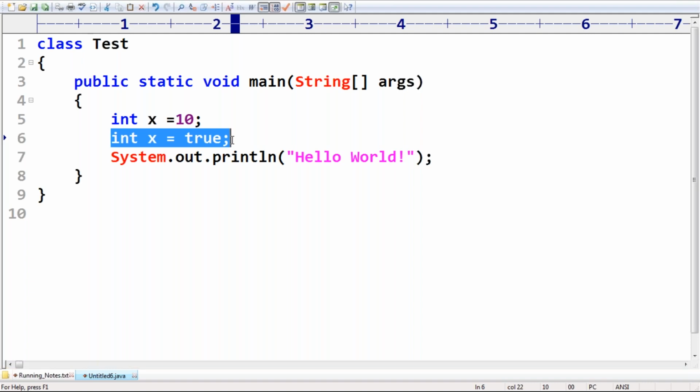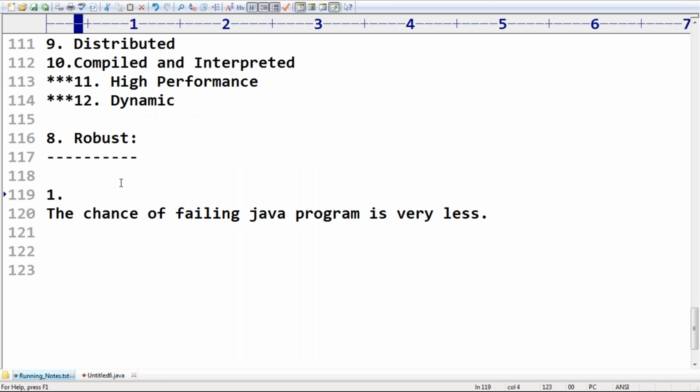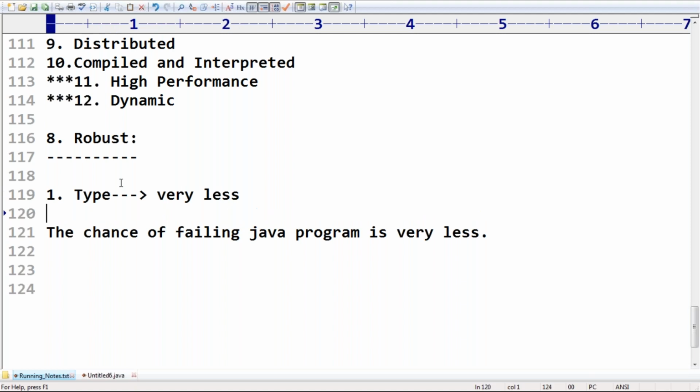All type related problems will be identified at the beginning only, at compile time. So because of type, the chance of failing is very less, because our compiler is very strong. Java is a strongly typed programming language. Remember this one.